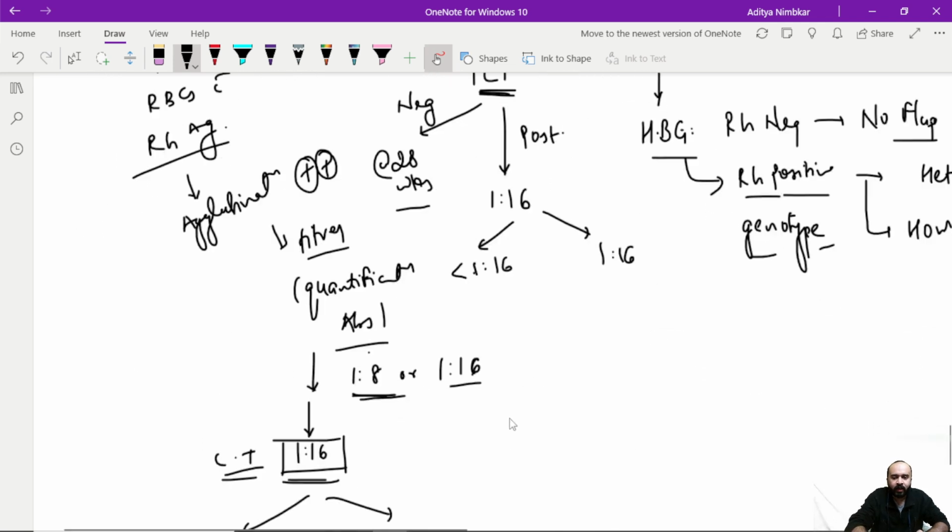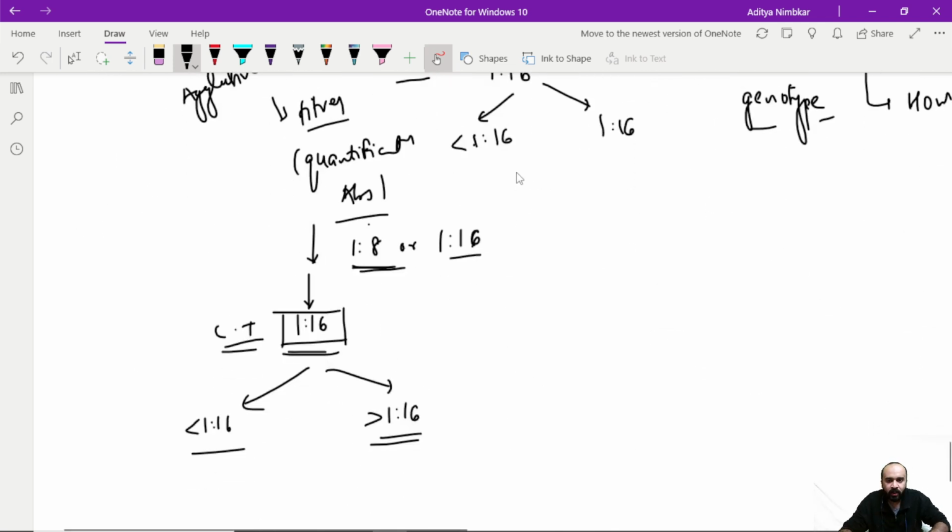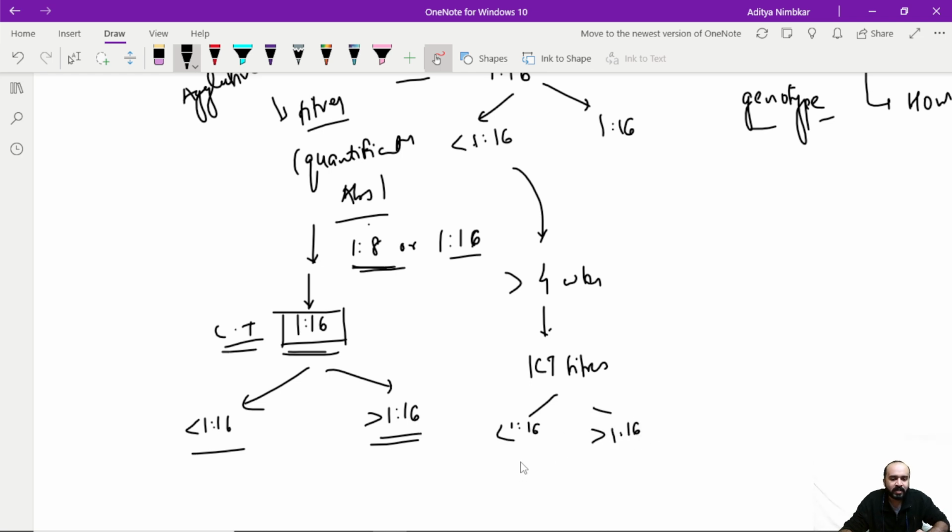Whereas if positive comes and the titers are less than 1:16, then every 4 weeks I'll be checking the ICT titers again. I will see whether it is below or above 1:16, and then decide again: if it is less than 1:16, then again 4 weekly, and if it is more than 1:16, then I will do what is described above. Once it crosses 1:16, I should know that the critical titer has crossed, and I need to remember that there is a high risk that the fetus might have fetal anemia. So I need to now do fetal testing as well.